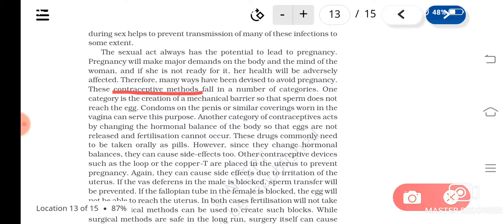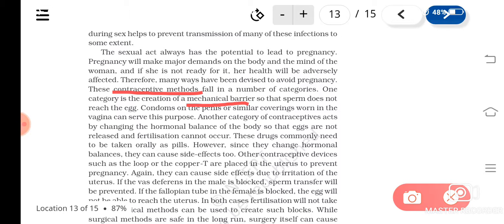Okay, so the first category is mechanical barriers. Barrier method, understood? In this method, the sperms are not allowed to reach the egg. Physical meeting of the egg and the sperm will be prevented. That kind of contraceptive method is known as mechanical barrier or barrier methods.